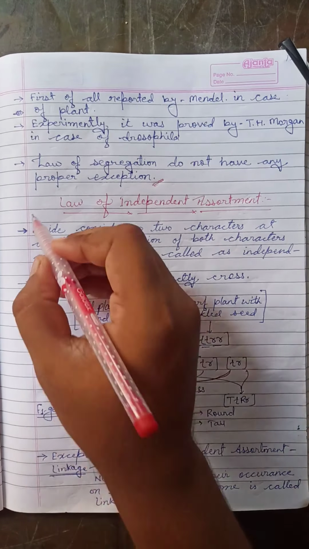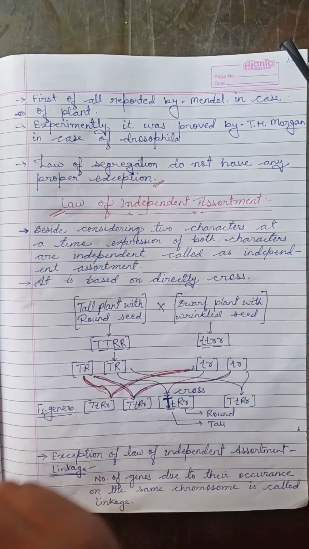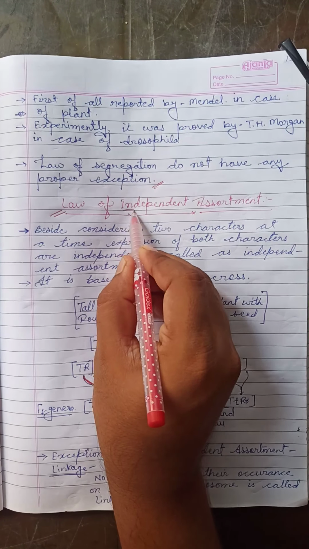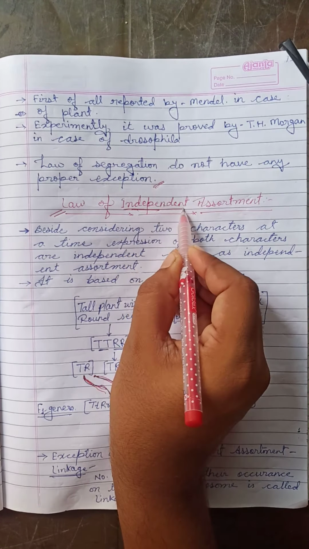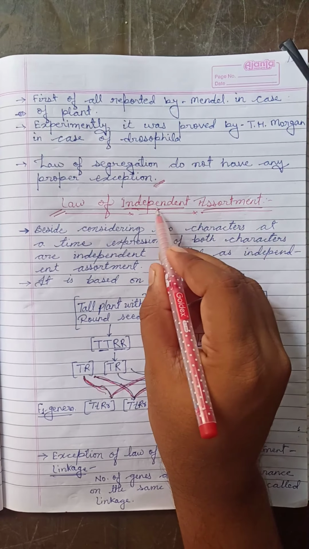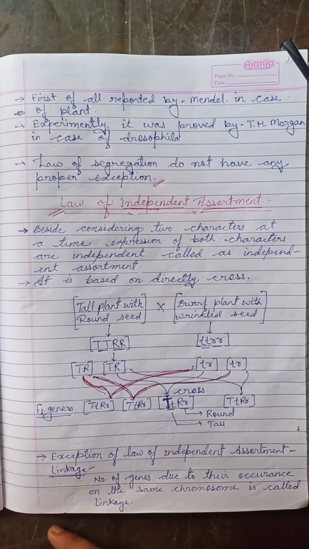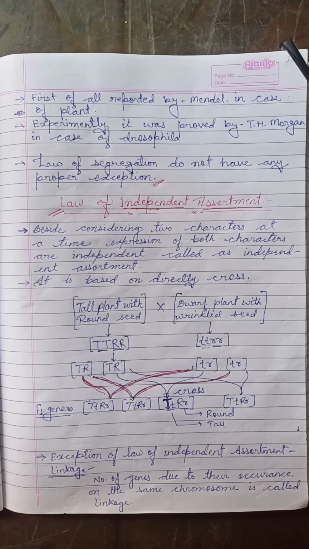Now we will discuss the law of independent assortment. Look at the name of this law: independent and assortment. Independent means separated by itself. That means each and every characteristic does not mix with others, and it shows its character purely.